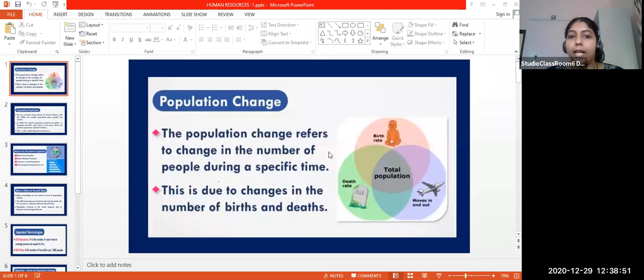population change is. Population change means a change in the number of people within or during a specific time. Within 5 years, within 10 years, there will be some changes in the number of people, and this is called population change. How can we define population change? Population change is a change in the number of people during a specific time. Clear?